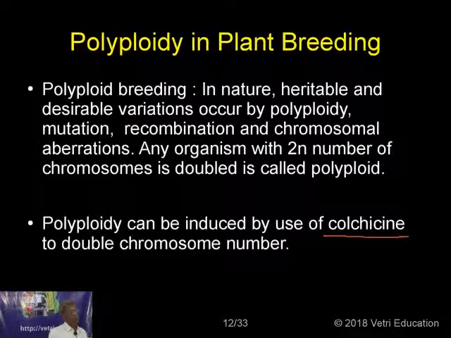Those who are specializing in polyploidy breeding and those who are really involved in plant breeding techniques will know the different methods of inducing polyploidy by using colchicine, and it is not required at your level, how the colchicine is administered into the plant to have a polyploid plant.